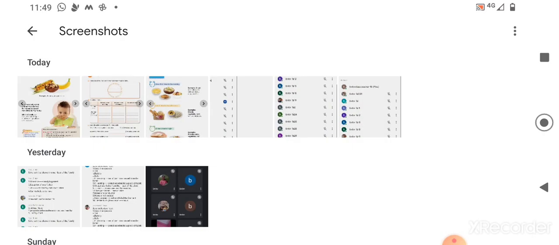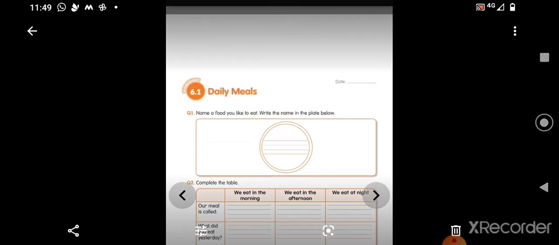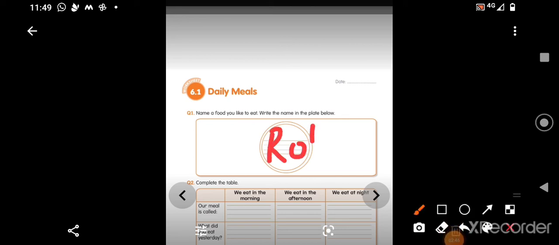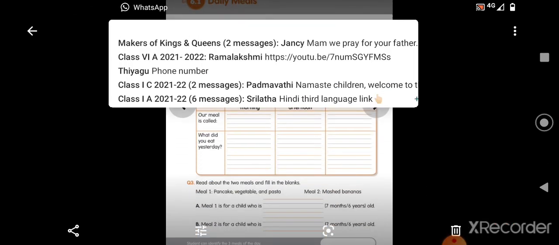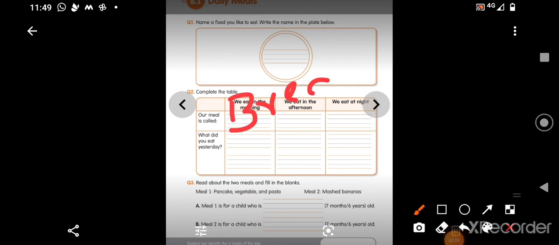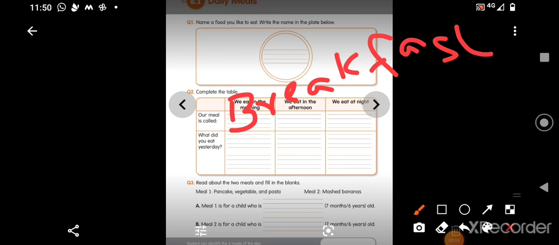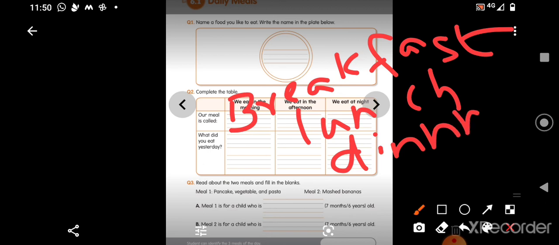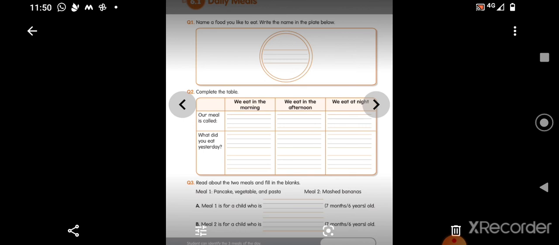Now let us see what is given in our workbook. Please open the workbook. Daily meals, write the date. Name a food you like to eat. So you are going to name it, not draw it. For example, if it is roti, you will write roti inside. Yes, children. Now, complete the table. We eat in the morning, we eat in the afternoon, we eat at night. What is the meal called, children? Very good. In the morning, we call it breakfast, the main meal. Afternoon, we call it lunch. Night, we call it dinner. So that should come in the first line of the tabular column.